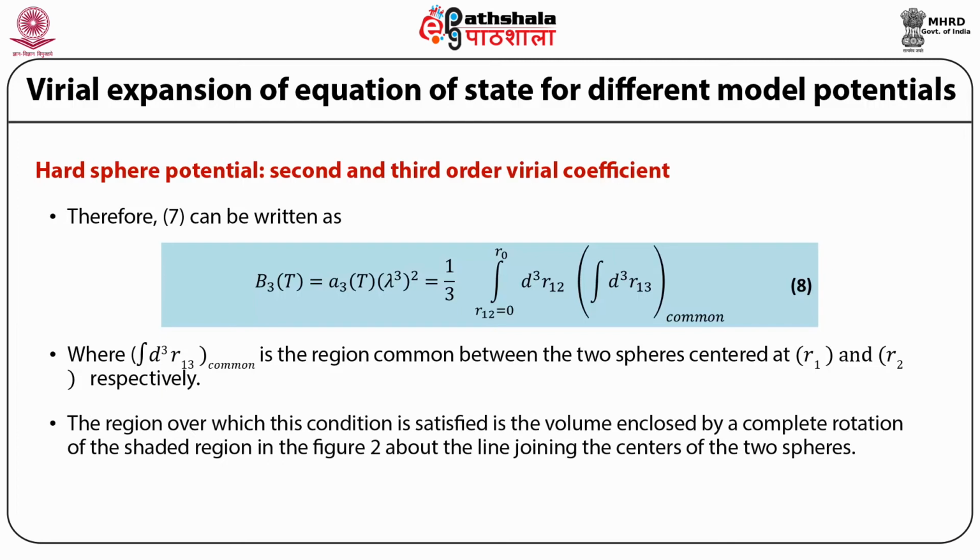The region over which this condition is satisfied is the volume enclosed by a complete rotation of the shaded region in figure 2 about the line joining the centers of the two spheres.